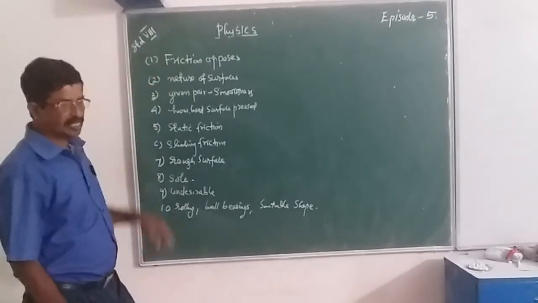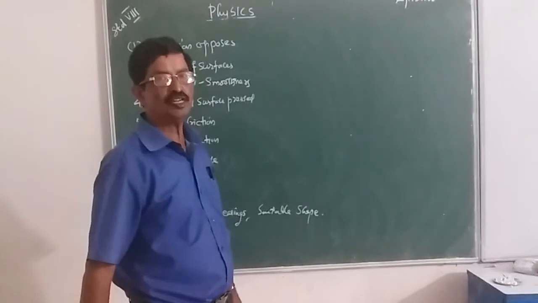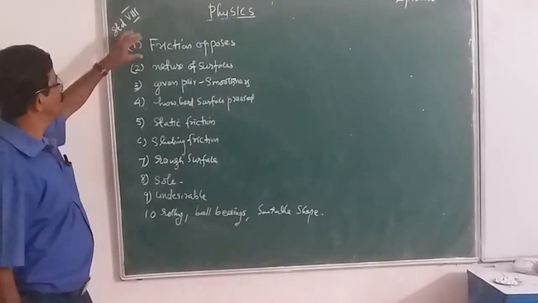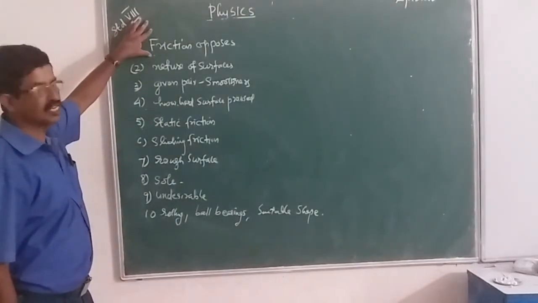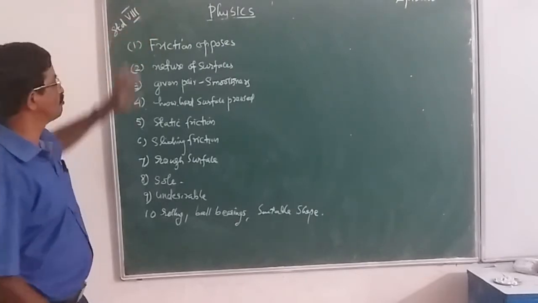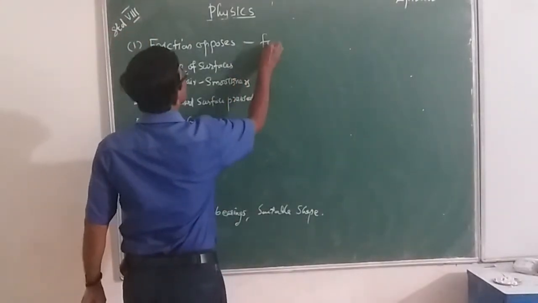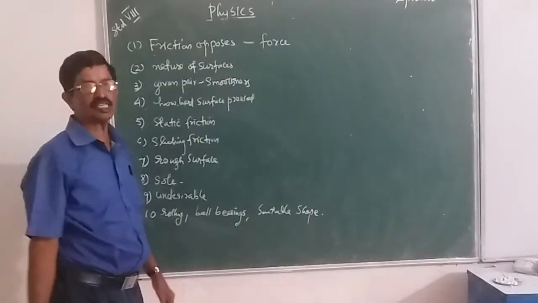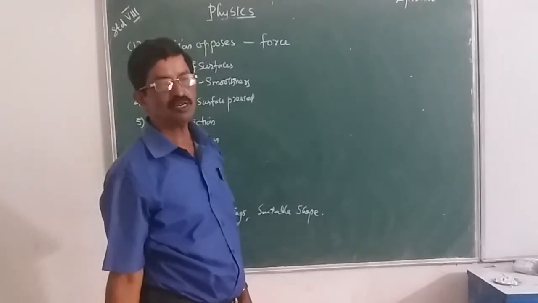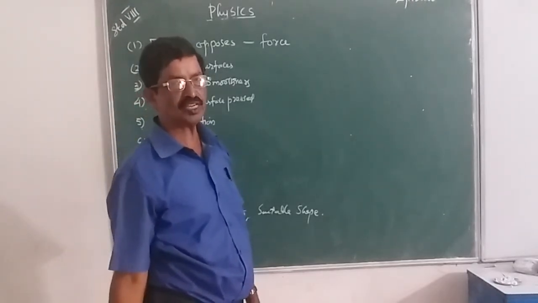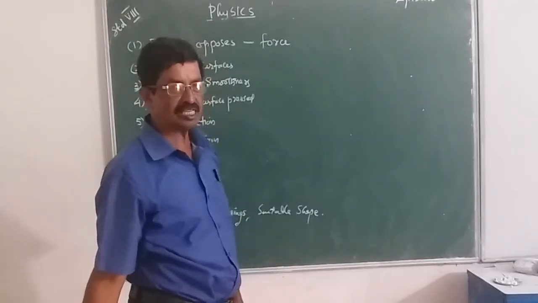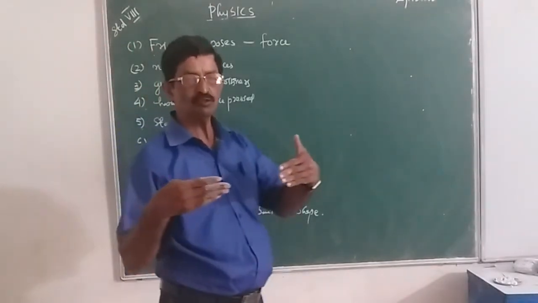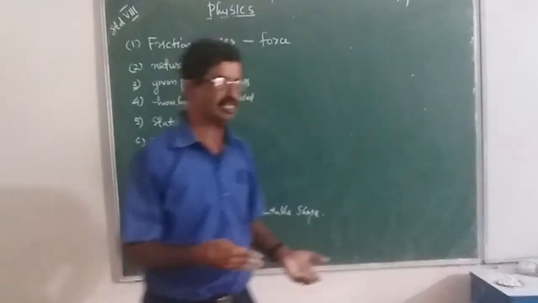Now we can go through this chapter once again. Which are the points you want to remember from this unit? First of all, what is friction? Friction is a force which opposes the relative motion between two surfaces. That force acts between two surfaces.